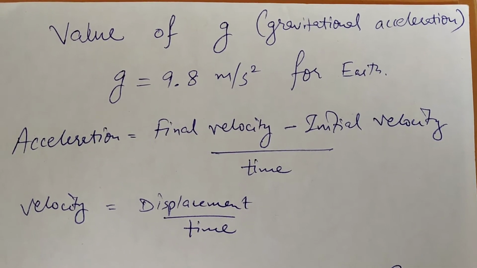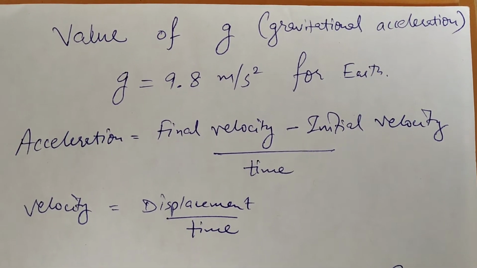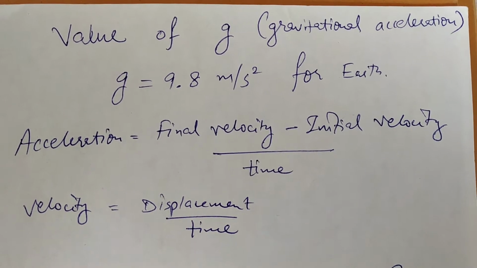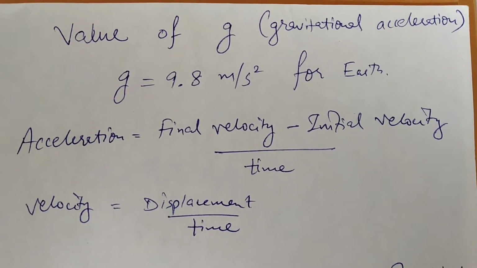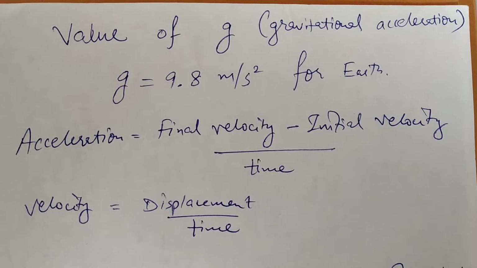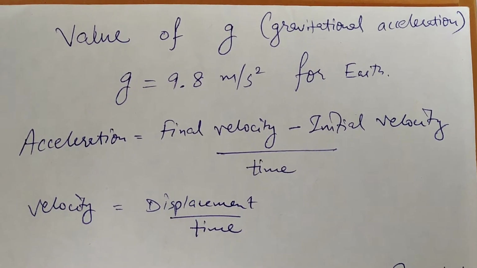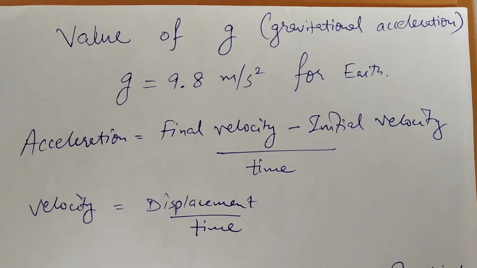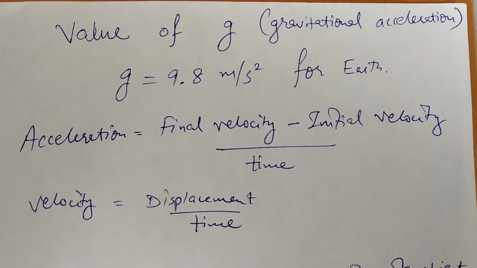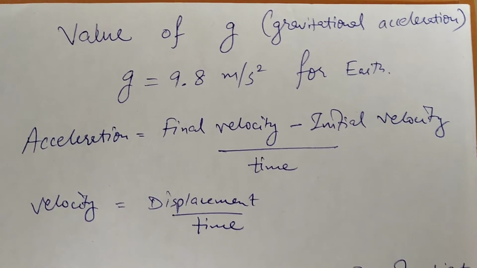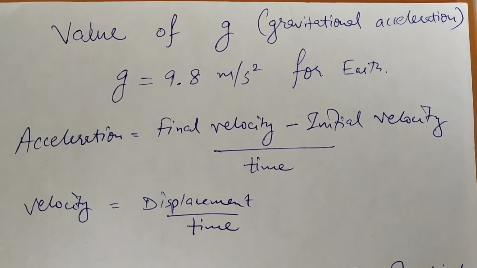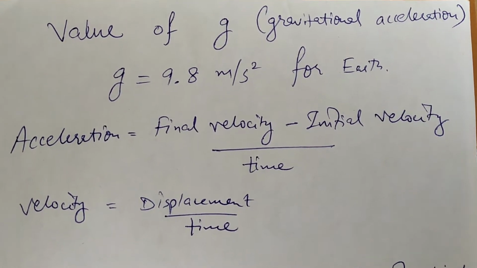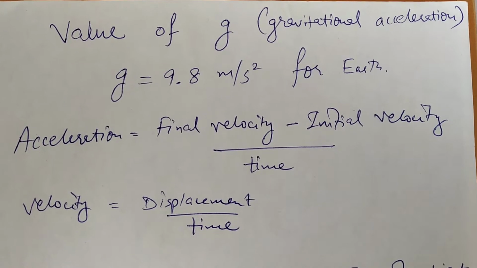We have been in a habit of taking the value of g as 9.8 meter per second square for Earth in general for most of the calculations. But why is it 9.8 meter per second square, and why is it termed as a constant and not anything else? Why doesn't it vary? So to dig deeper, let us take a very few simple equations that are well known.